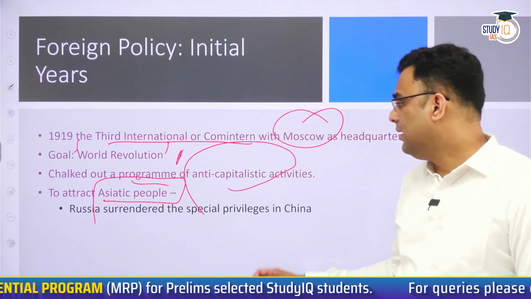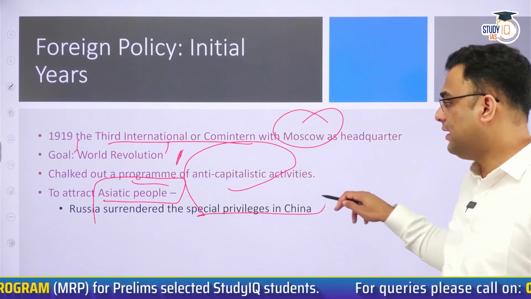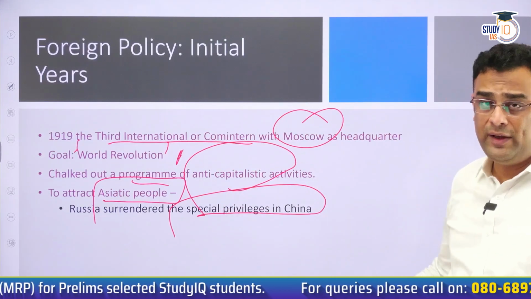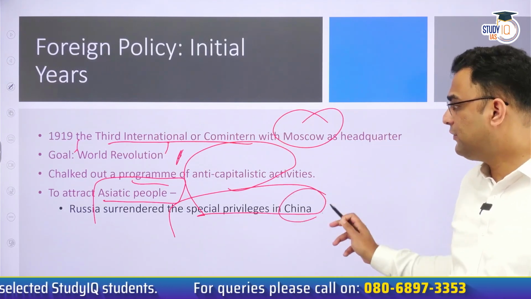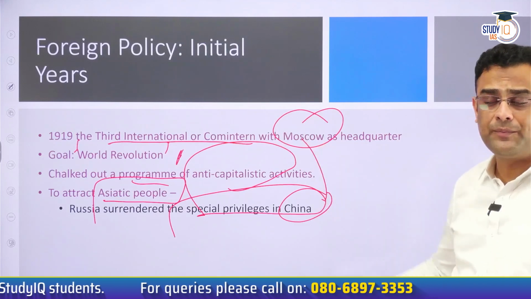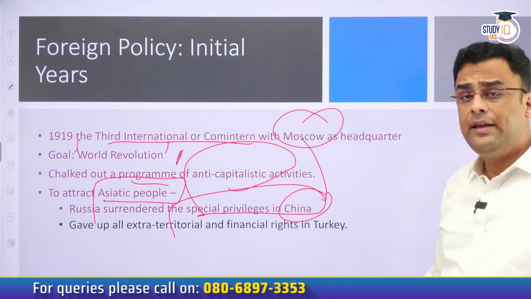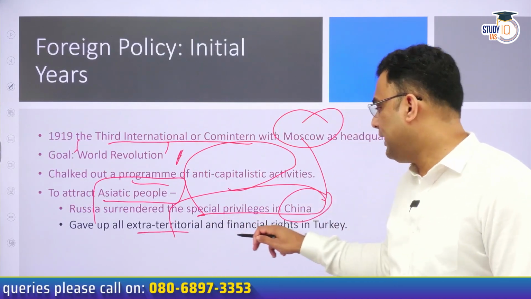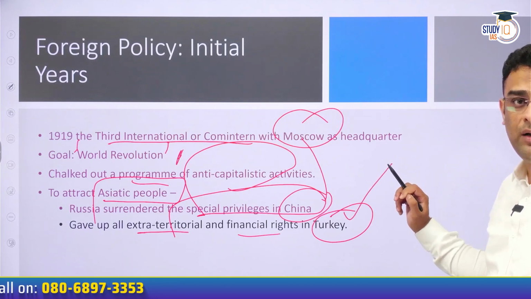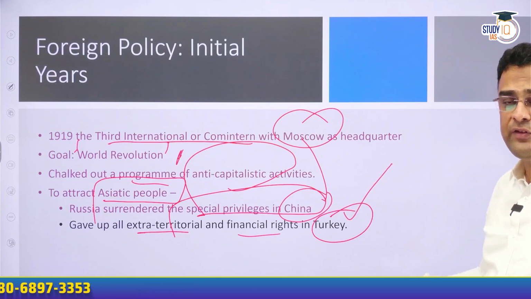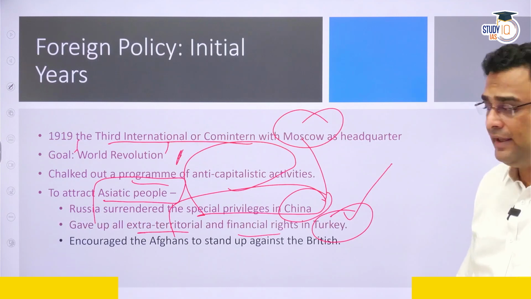For example, he gave up special privileges in China, which Europeans, including Russia, enjoyed. He gave up his privileges unilaterally to encourage the Chinese to come towards communism. Then he gave up all extraterritorial and financial rights in Turkey also. Turkey, which had been defeated in World War I. He gave up all the special rights that were there in Turkey's areas.